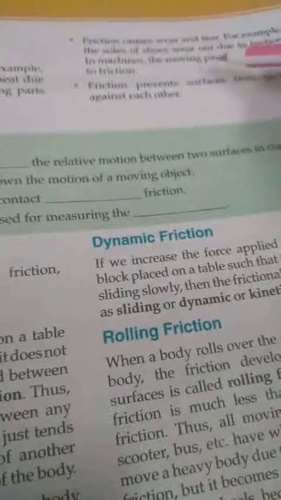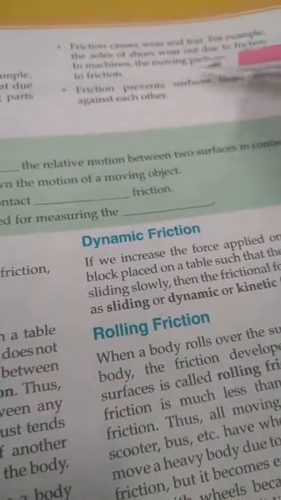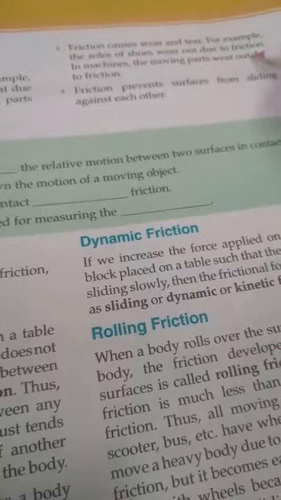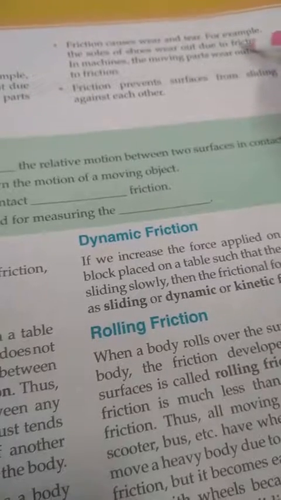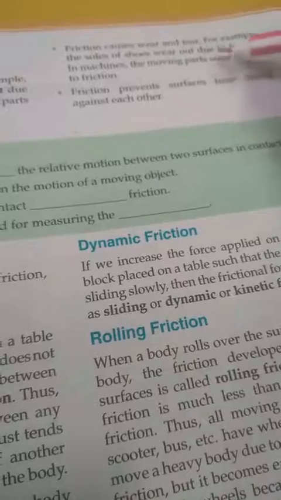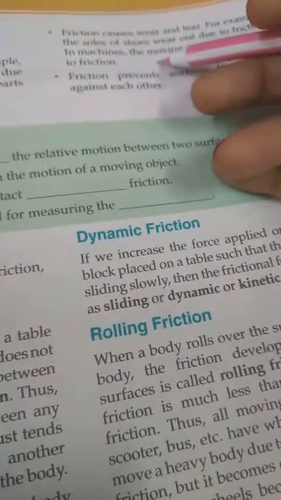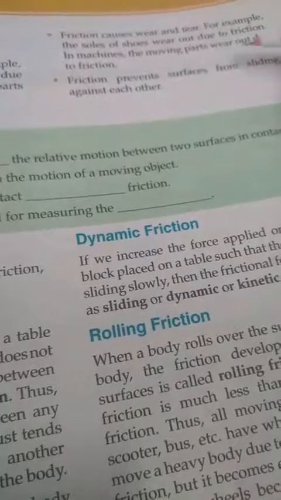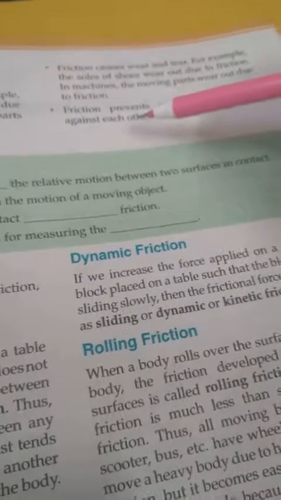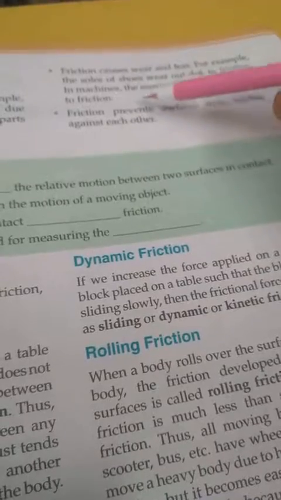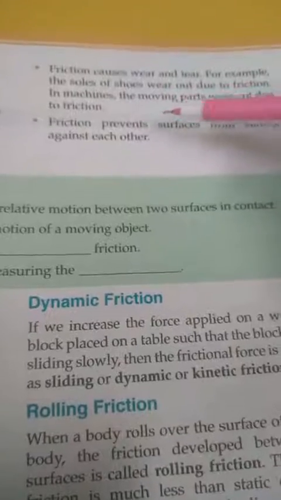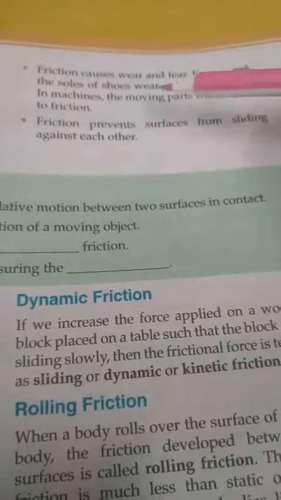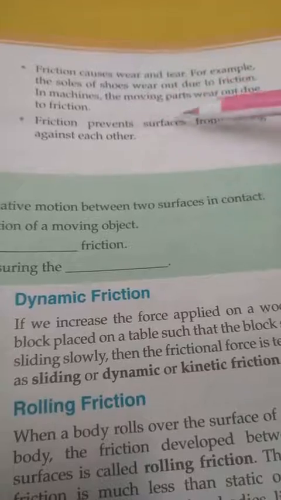Next, friction causes wear and tear. For example, the soles of shoes wear out due to friction. As you keep using your shoes, they wear out because of friction. In machines, the moving parts wear out due to friction. You can see many machine parts in our ceiling fan; after running for so long, the parts become rough. So we can say that wear and tear are also due to friction.